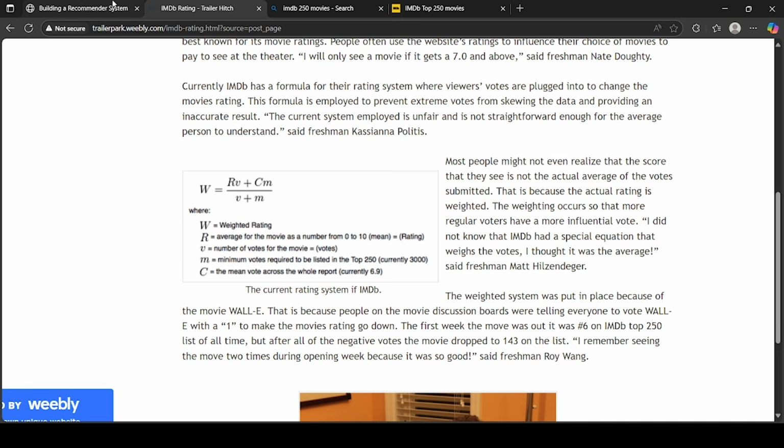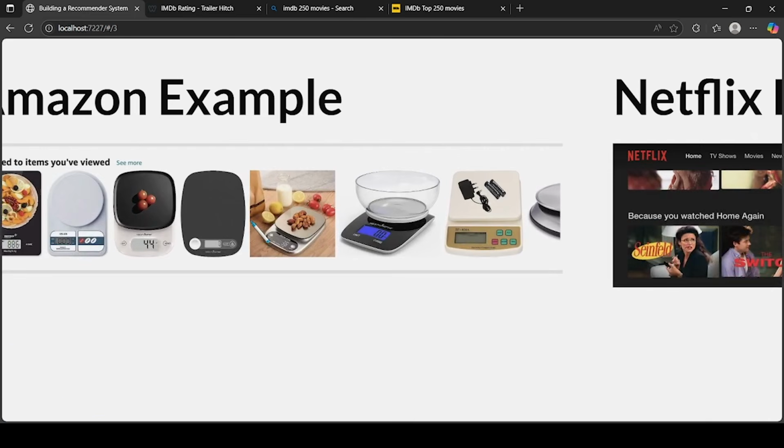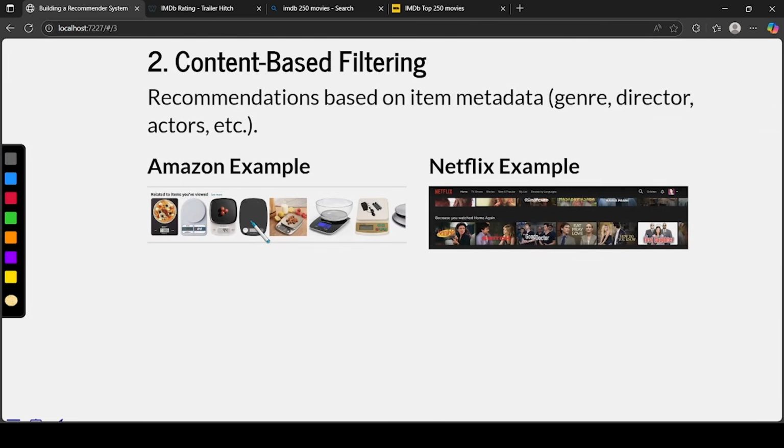Now another form could be content based filtering, right. So what kind of content is there, you might require some data about the content. For example, let's take this Amazon example. It's showing related to items you have viewed. Maybe somebody has viewed a weighing machine, and now it is showing based on that. So what is a weighing machine, what is the information about the weighing machine stored in the database, right. Something like that information you will require to recommend that.